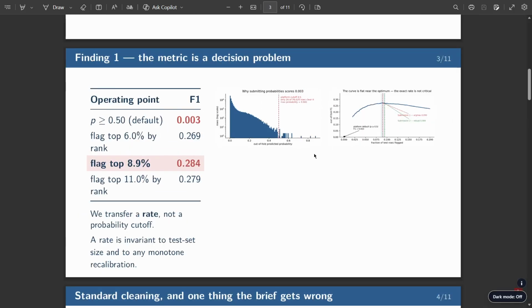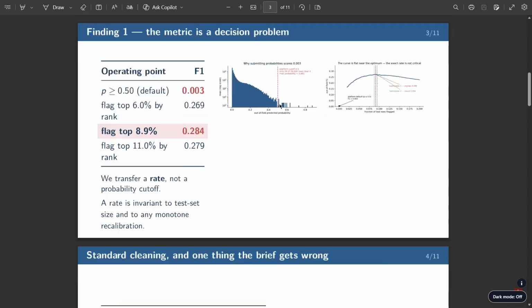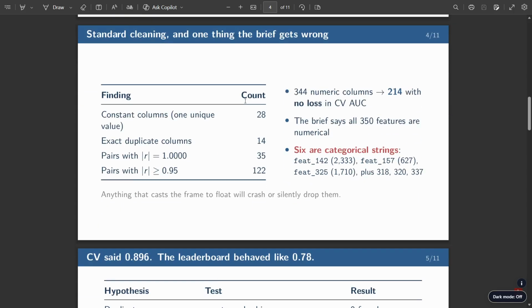So in the next section, we can see the standard cleaning we are doing here. We found 28 constant columns and 14 exact duplicates. The pairs with an absolute correlation of 1 are counted at 35, and those greater than 0.95 are counted at 122.